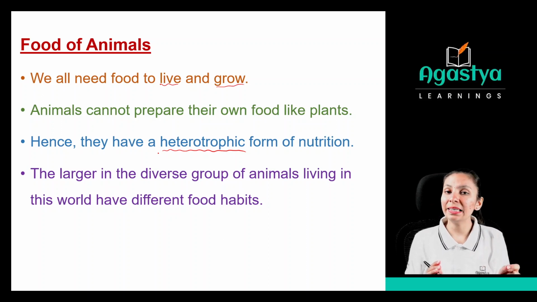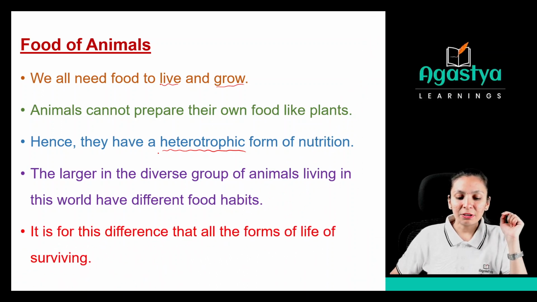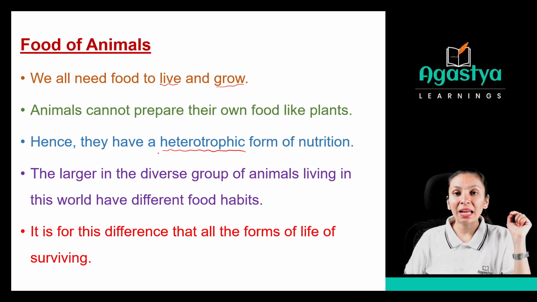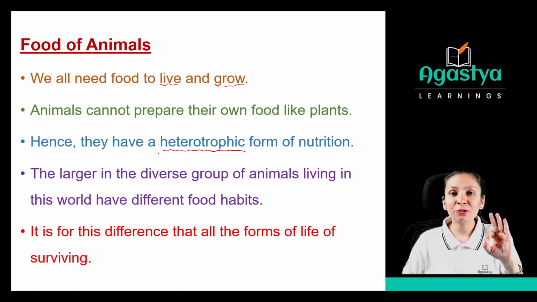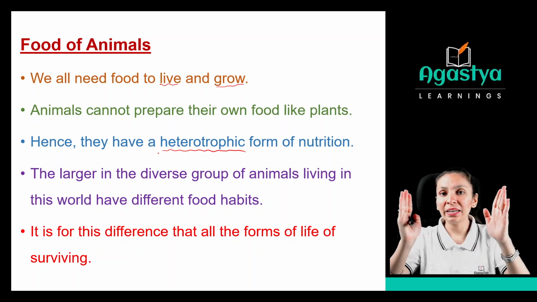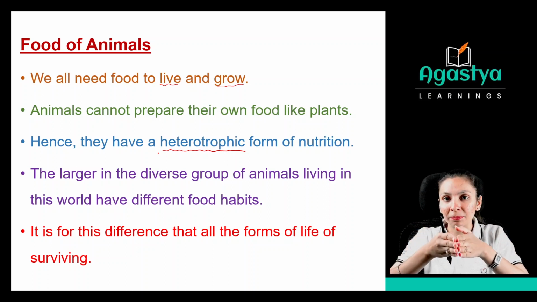So how are these eating habits different? Let us discuss that. It is because of this difference that all forms of life are surviving. As we take different kinds of food, that is the most important thing, and just for that we can survive. Why? Because we are not dependent on only one thing.